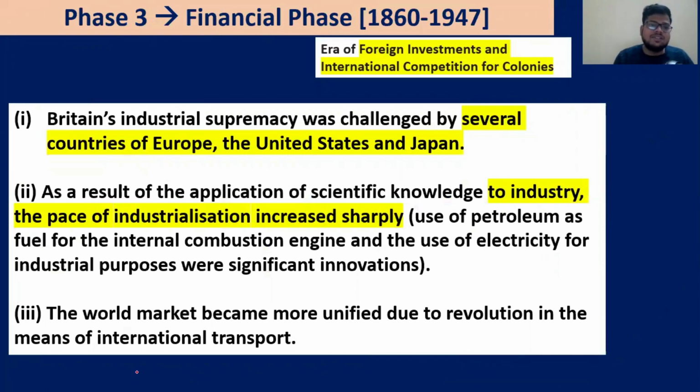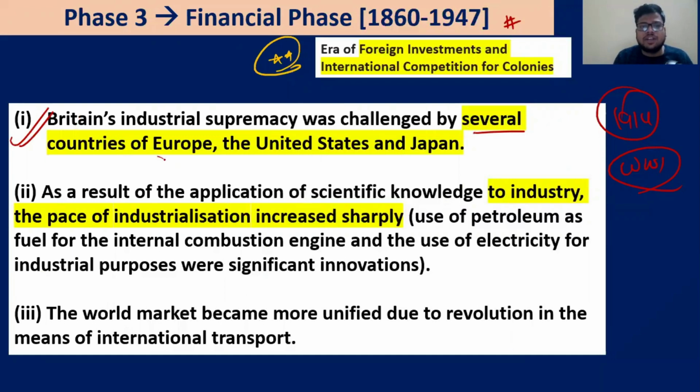Then comes the third phase, that is the financial phase. The financial phase is also known as the era of foreign investments and international competition for the colonies. Now, for example, 1860s to 1947, and that is also setting up the context of World War I, because one of the major contexts of World War I was nothing but the search for colonies, the quest or the greed for colonies. So Indian industrial supremacy was challenged by several countries of Europe, the US and Japan. As a result, there was application of scientific knowledge to industry, pace of industrialization, increased supply. The world market became more unified due to the revolution in the means of international transport. So these things happened. It was the background of your third phase.